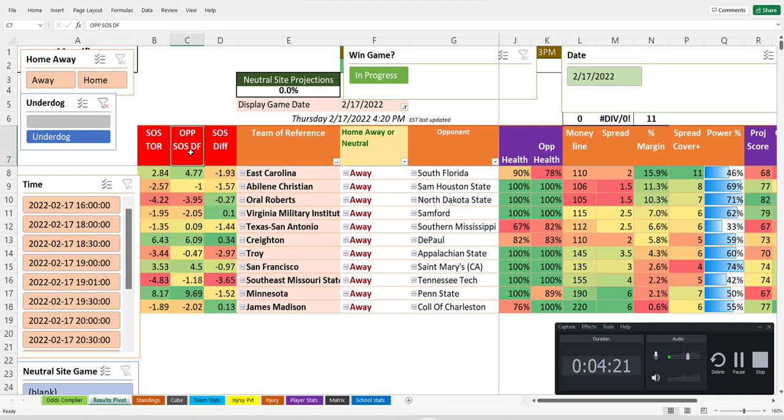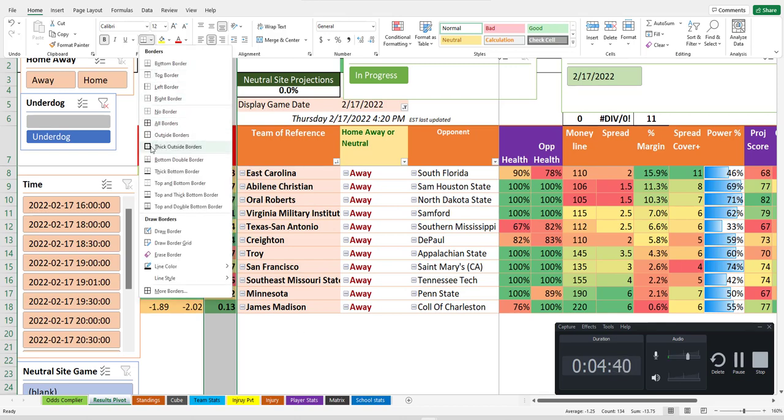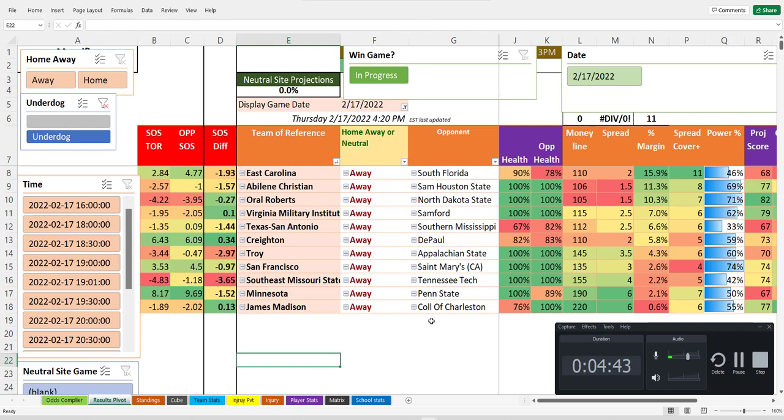And then the opponent's strength of schedule, I don't know what I did, the DF. Oh, yeah, I did some type of factor or something to make this thing happen. And then, so this number right here, which kind of should be bold because it matters the most in my opinion, is this strength of schedule differential. If it's green, it means this team has played better teams, so their stats should be weighted more. Now, I don't bet on Oral Roberts because I've seen them blow ridiculous games at ridiculous lines, but that's just me historically.